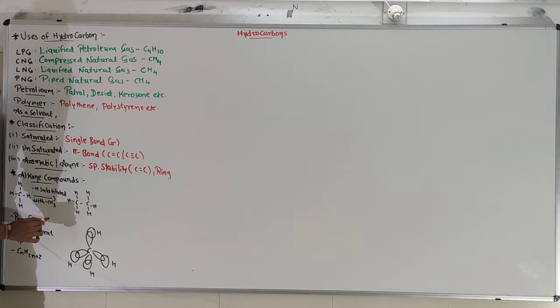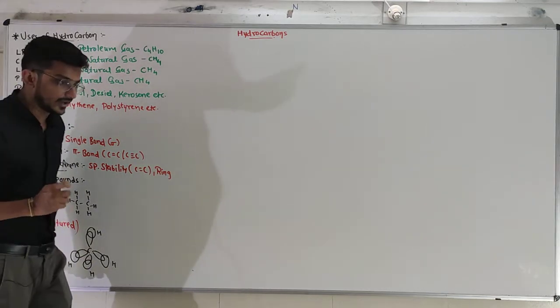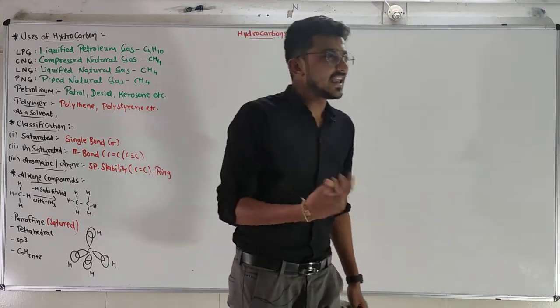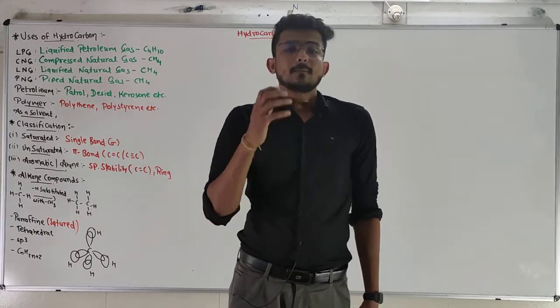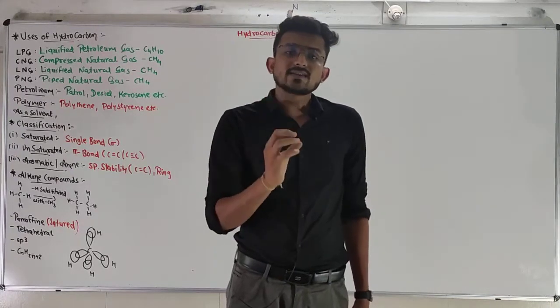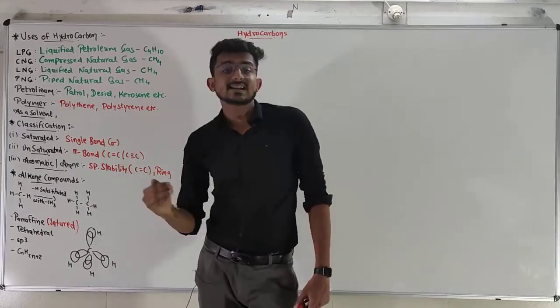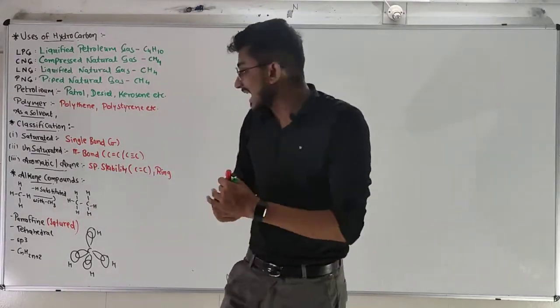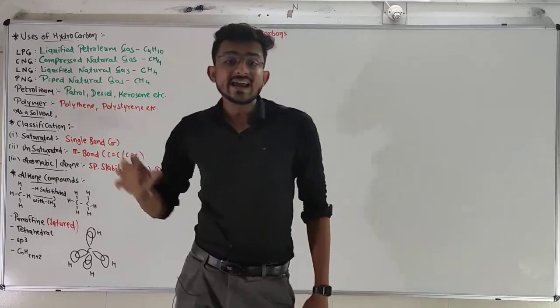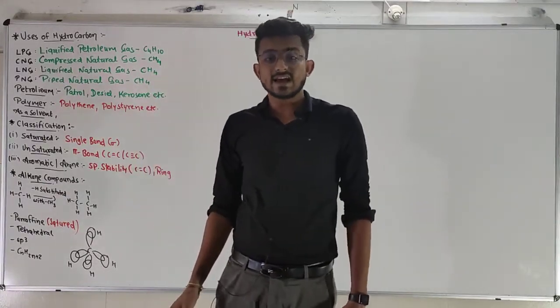Saturated alkane compounds are also known as paraffins. Another name for the alkane is paraffin. What is the meaning of paraffin? Paraffin means a compound with less reactivity. That means alkanes are inactive towards acids, bases and any strong oxidizing agent.